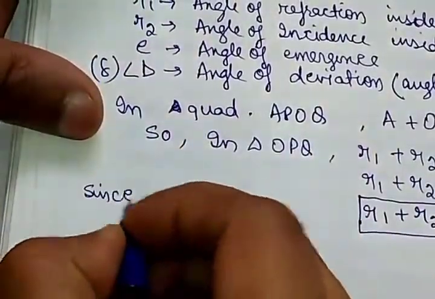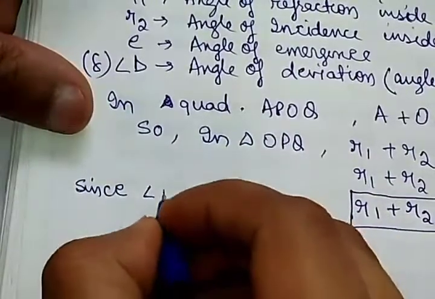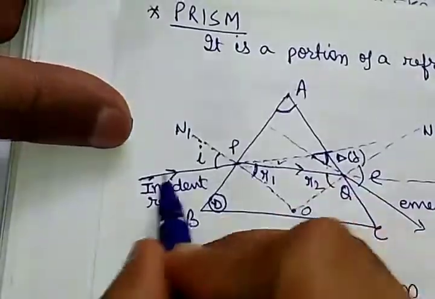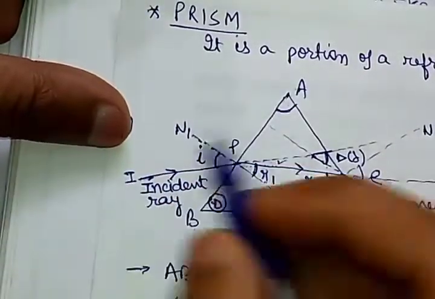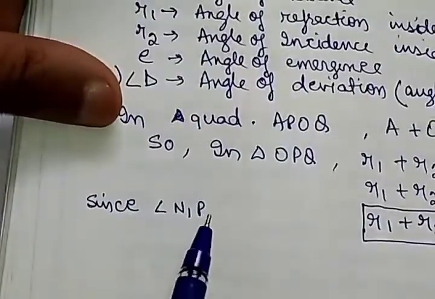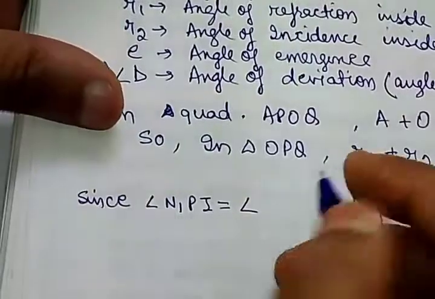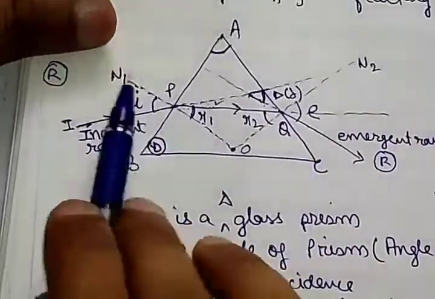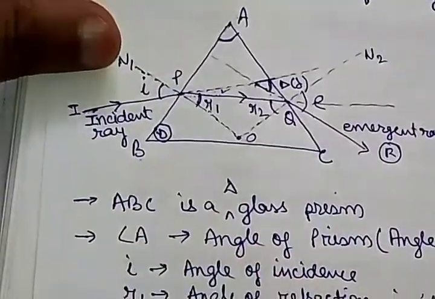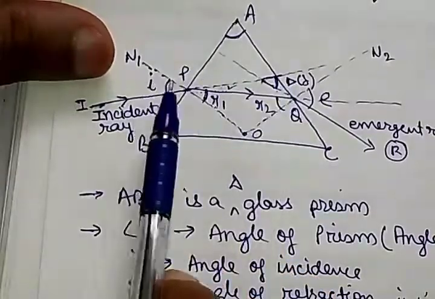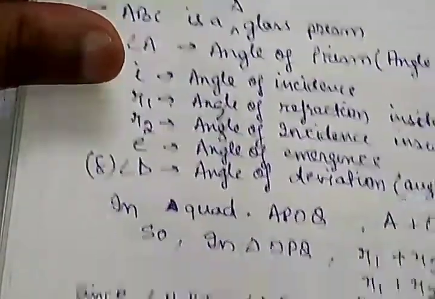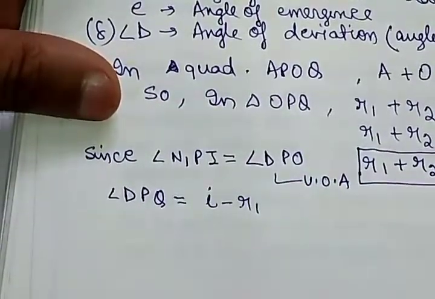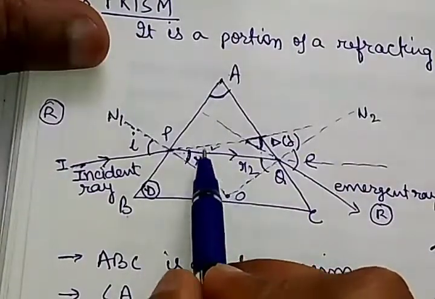Since angle N1PI, between the normal and the incident ray, is equal to angle DPO, that is the vertical opposite angle, this angle will be I. So angle DPQ will be equal to I minus R1.